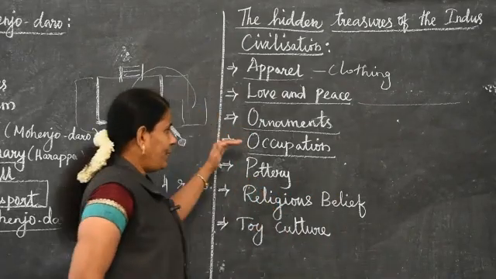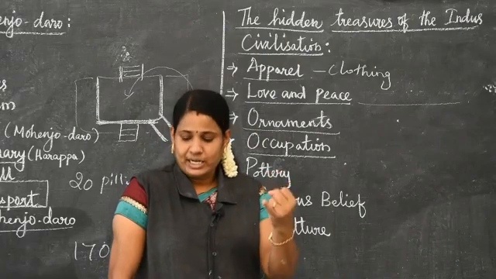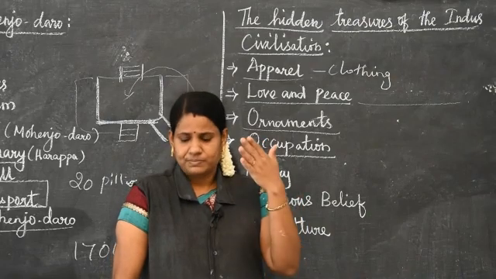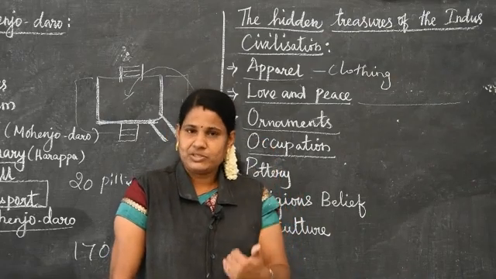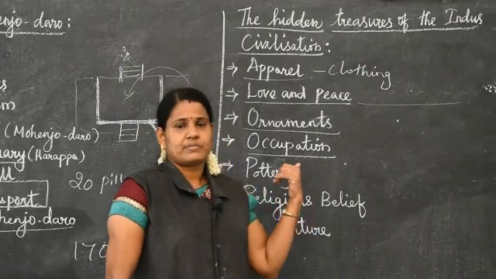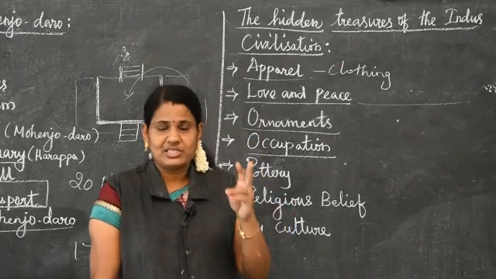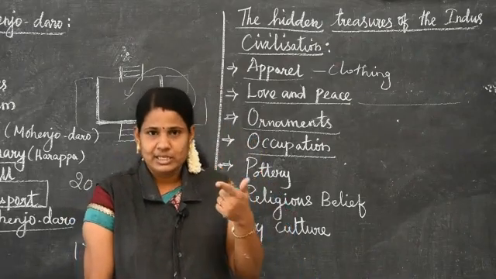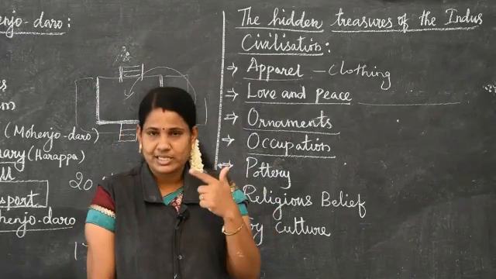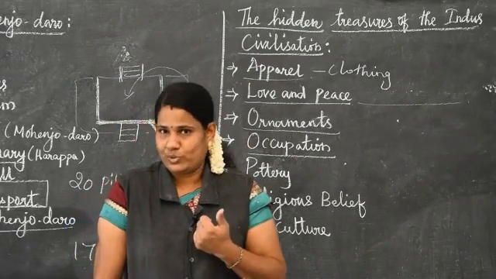So if we take occupations, let us recall what we can see: agriculture, handicrafts, pottery making, jewelry making, weaving, carpentry and trading were practiced in these cities. Next, we can see there were merchants, artisans and traders. Then they reared animals, which was famous. They reared domesticated animals, and they knew very well how to use the potter's wheels.